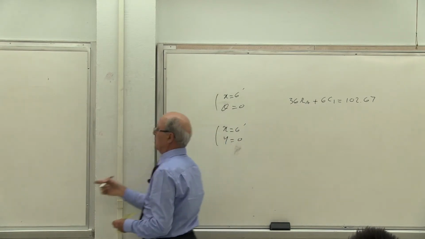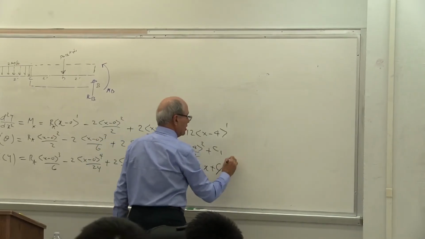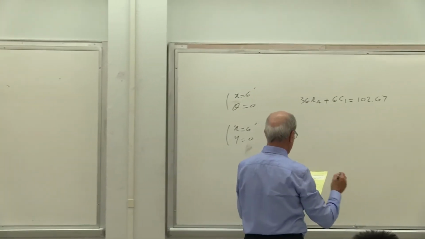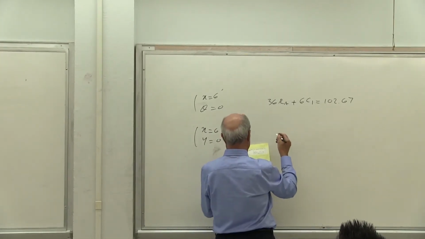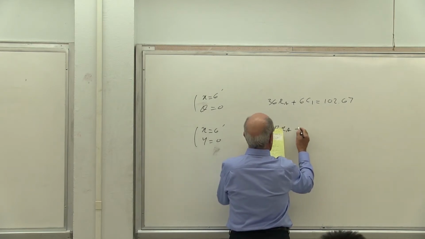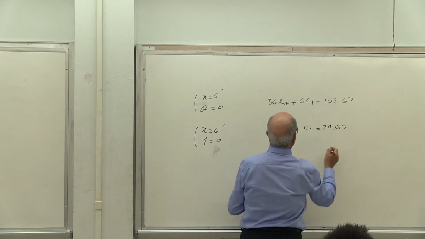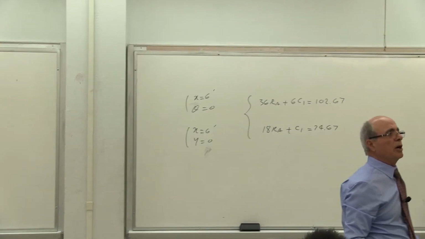I have to put it in this equation, but remember, C2 already went to 0, so it again becomes another equation between RA and C1. So you see how simple this is compared to the other method. Here we get 18 RA plus C1 equal to 74.67.